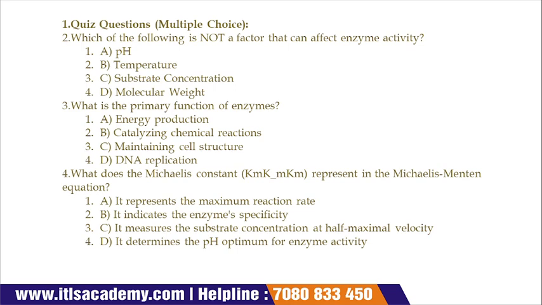Second question: what is the primary function of enzymes? Energy production, catalyzing chemical reactions, maintaining cell structure, or DNA replication. Now third question: what does the Michaelis constant Km represent in the Michaelis-Menten equation? A, it represents the maximum reaction rate. B, it indicates the enzyme specificity. C, it measures the substrate concentration at half maximum velocity. D, it determines the pH optimum for enzyme activity. So give your answer in the comment box.